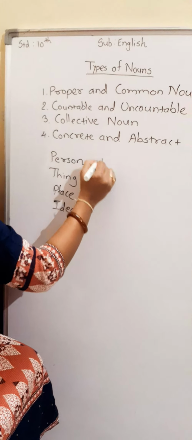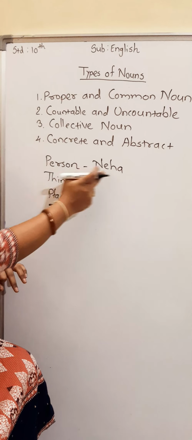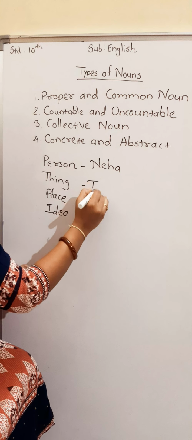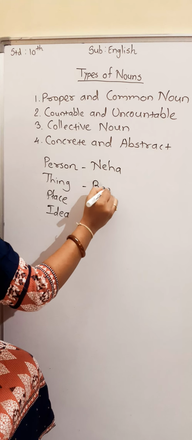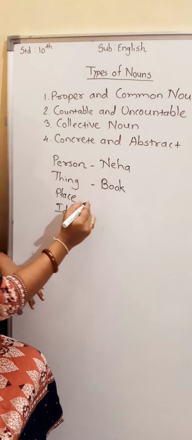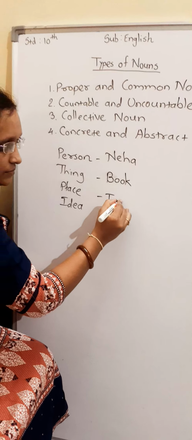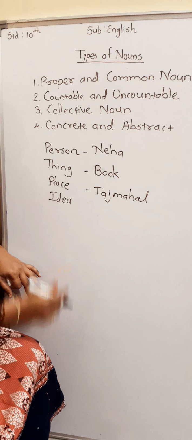See, person means what? Suppose I will write here name. It is a name of a person, so it is a noun. Thing: book. It is a book, it is a thing, so it is a noun. Place: Taj Mahal. It is a name of a place.